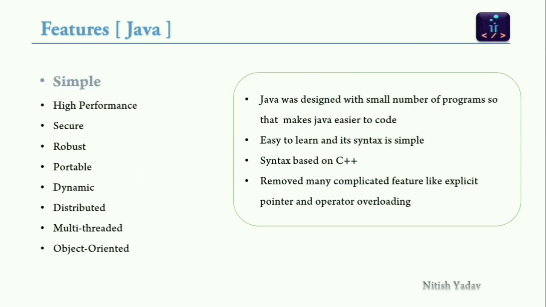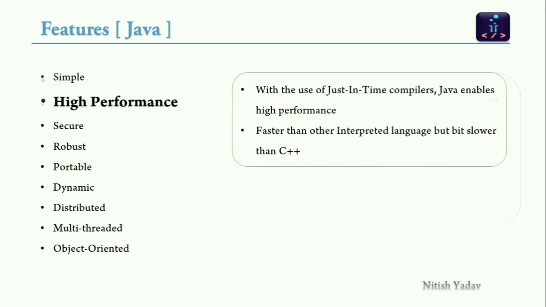First one is simple. Java was designed with a small number of constructs so that it makes Java easier to code. Java is very easy to learn and its syntax is simple. Java syntax is based on C++, which makes Java easier to learn. Java has removed many complicated and rarely used features like explicit pointers and operator overloading. There is no need to remove unreferenced objects in Java because there is an automatic garbage collector which automatically releases the memory that is not used.